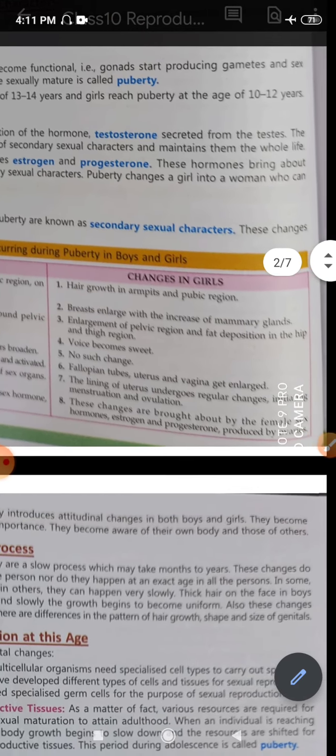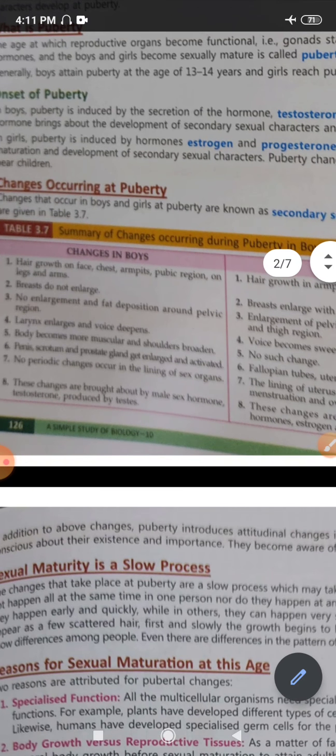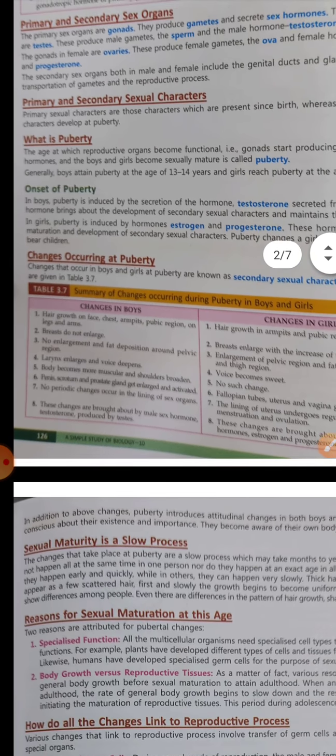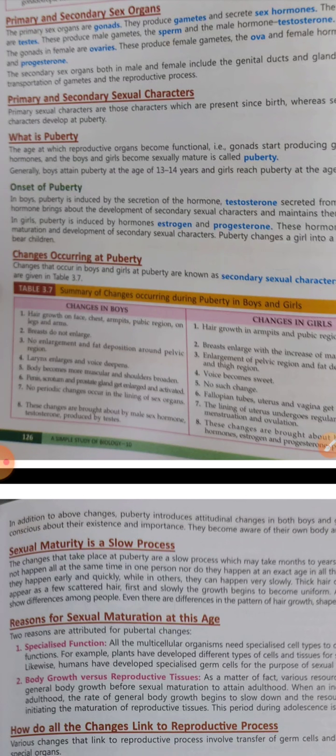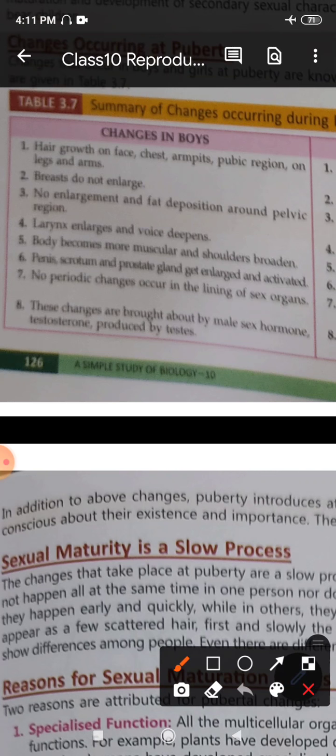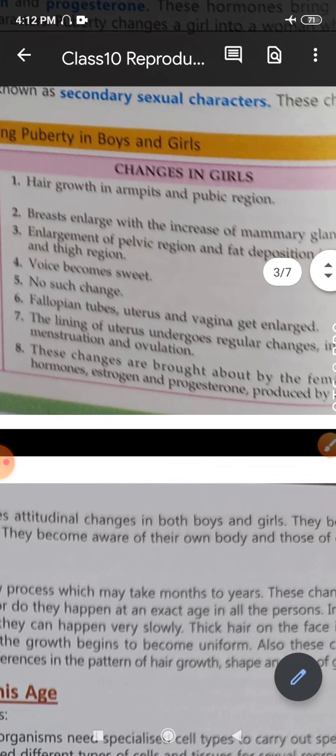When I say the secondary sexual characters, you may think about what these secondary sexual characters are, right. So let's talk about the changes found in the secondary characters at the time of puberty in boys and girls. Now if we look at the changes in boys, number one, we see hair growth on the face, chest, armpits, pubic regions, on the legs and arms, right? Now, if we talk about the girls, again here we see hair growth in the armpits and pubic region, right?